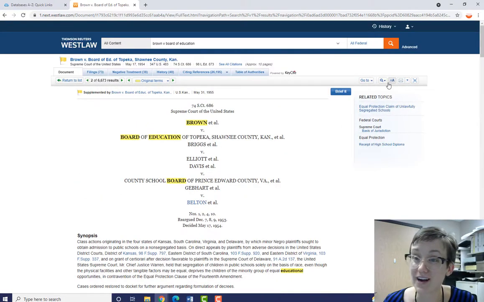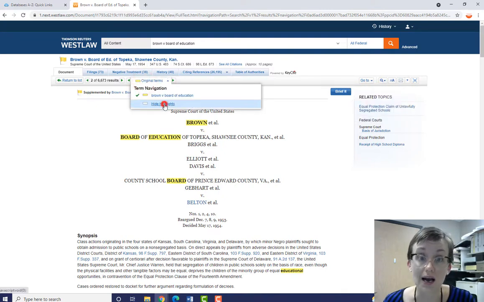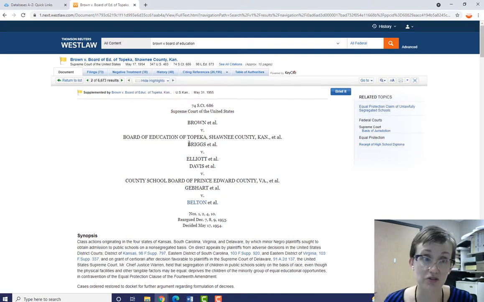And of course, we have options here at the top of the page to email the article or case, print it, download it, save it to Dropbox, or send it to a Kindle. We can also choose to hide our highlighted terms if that is distracting for you. So that is one option for using Westlaw.